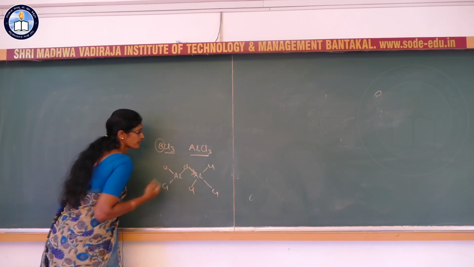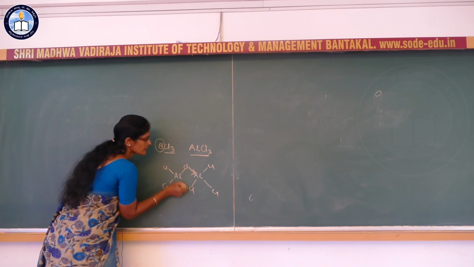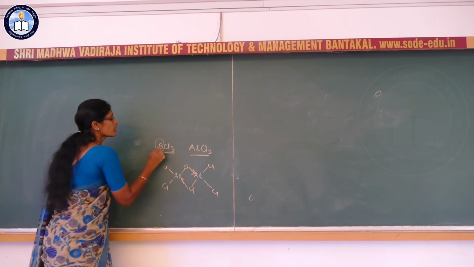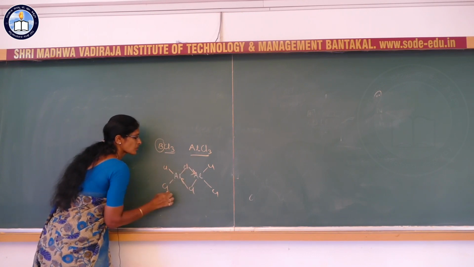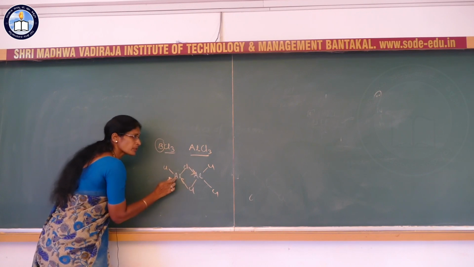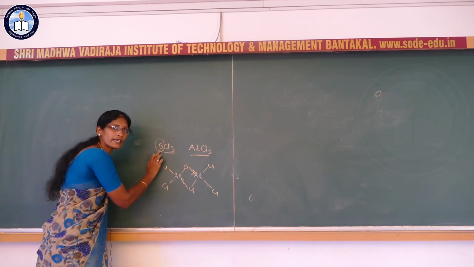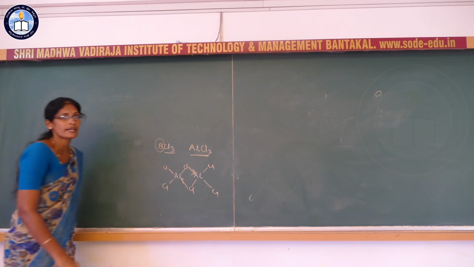But for boron it is not possible to write this, because the large size chlorine atom is not possible to accommodate around the boron atom. Hence, boron trichloride is monomeric in nature.